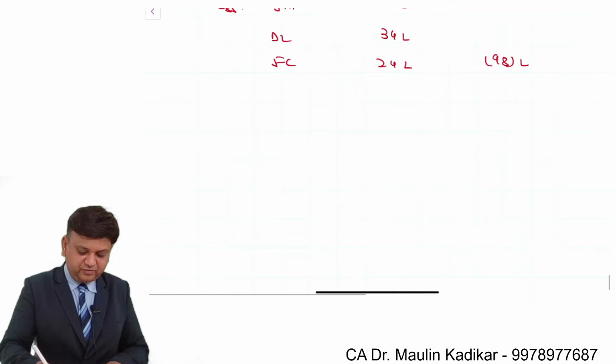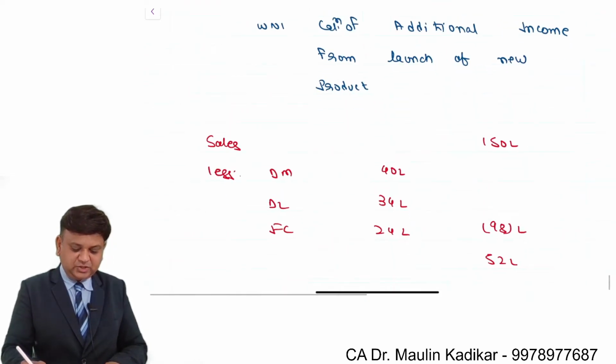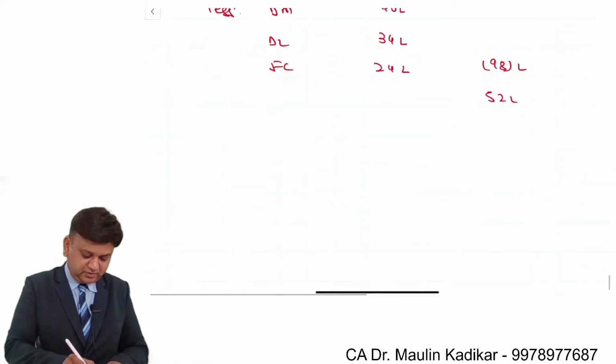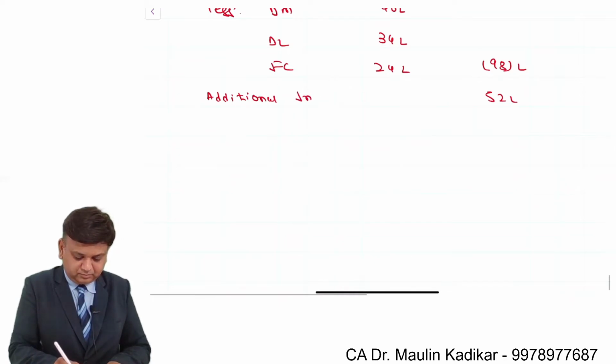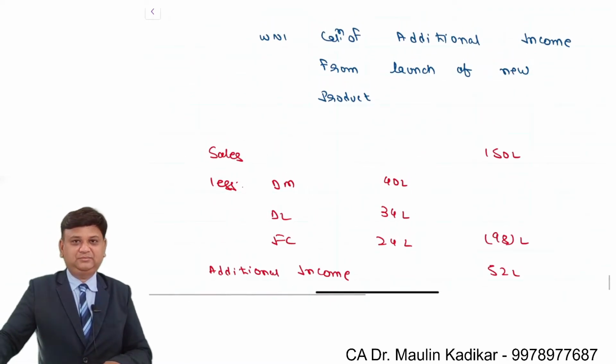So it is 52 lakhs. This is the additional income from the launch of the new product. Please write an answer.